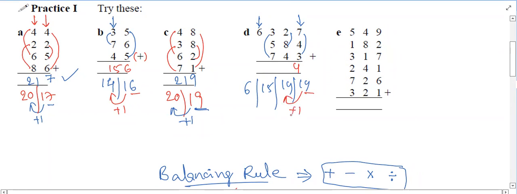We have to add 1 to the 14, and then drop 5, carry 1. And then we have to again add 1, drop 6, carry 1. And we have to add 1, which is 7. Done. Very good.